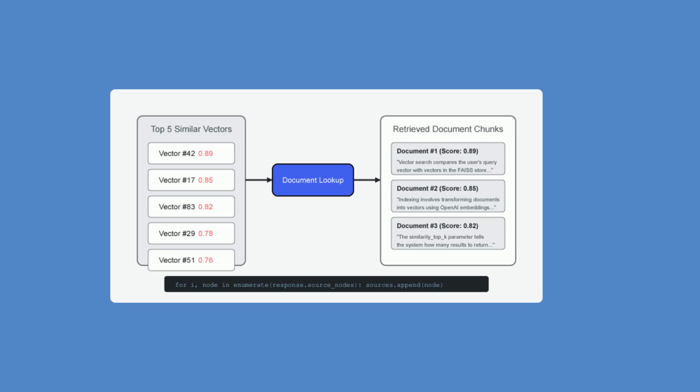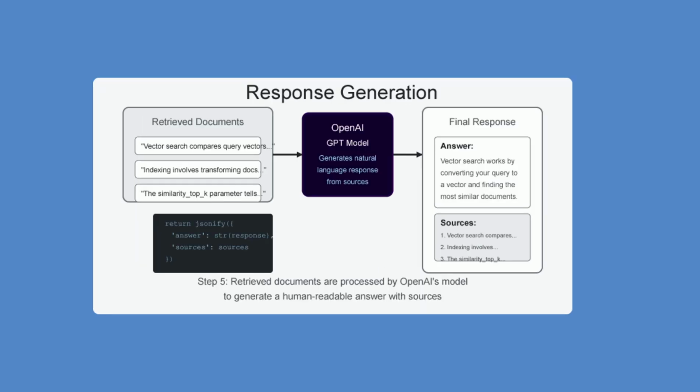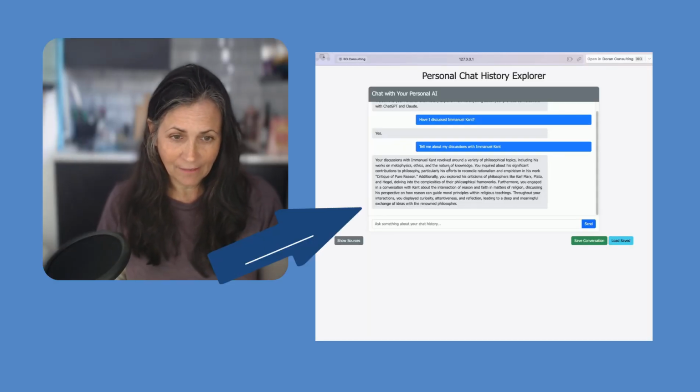It grabs the chunks of conversation that it thinks best matches the question, and it sends that to OpenAI's chat model. I don't know if it's 4.0 or 3.5 or what. And it generates a good answer. And that is what ends up in your chat, the answer chat.